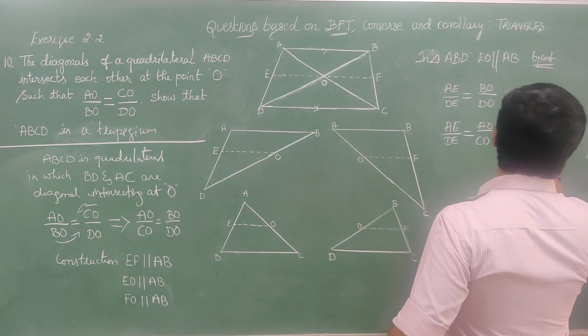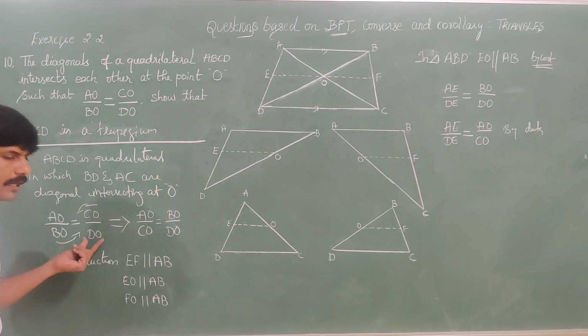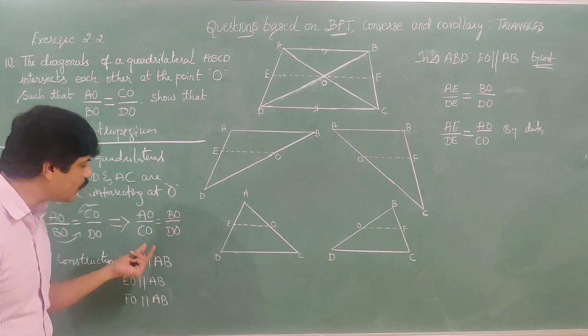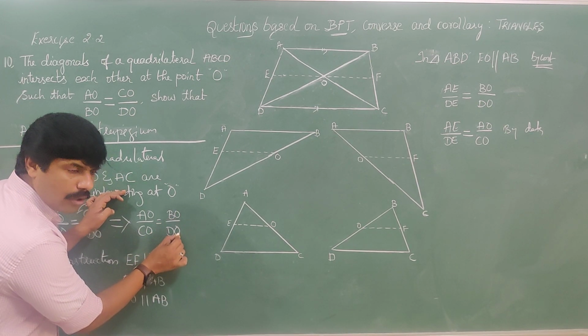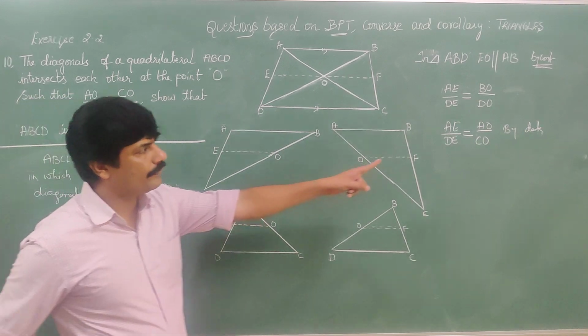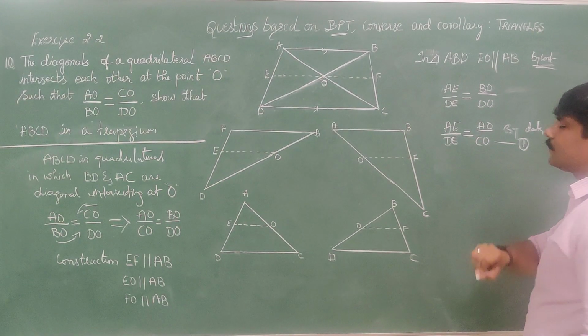In place of BO by DO, we have written AO by CO. Understand?